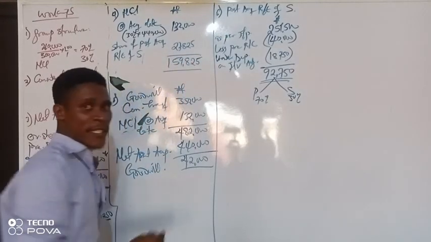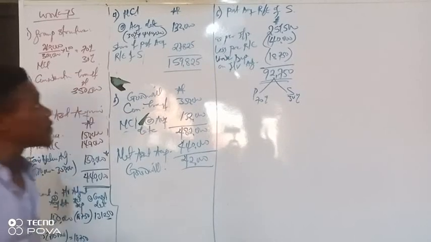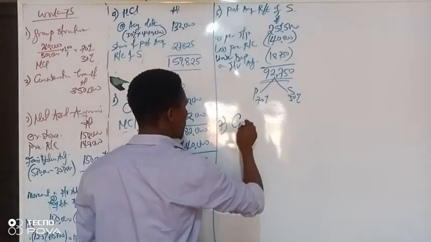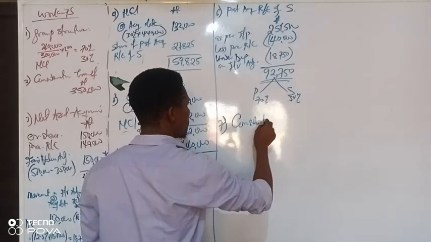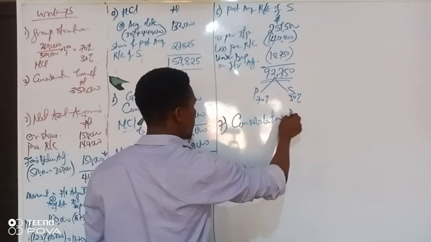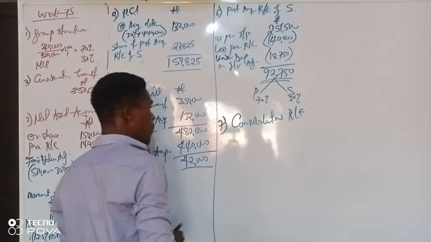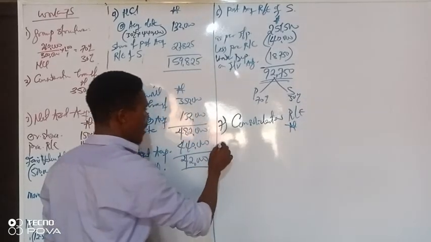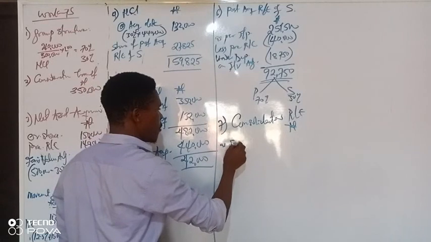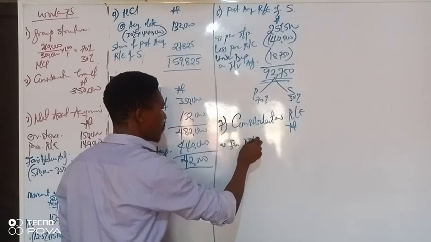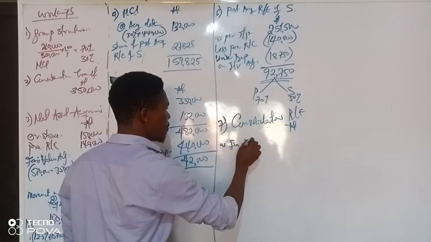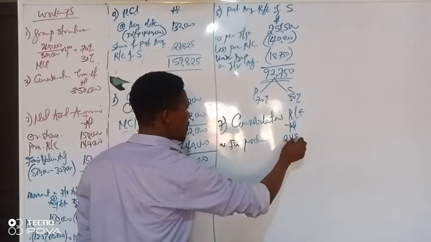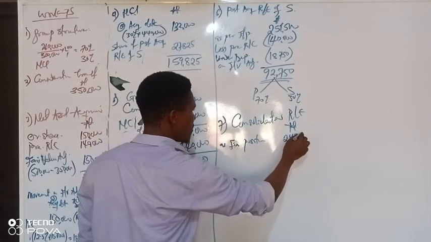159,825. So in view of that, our last working is what number? Number 7. So our working is number 7, the consolidated retained earnings. As per the statement of financial position, the figure for the parent is 48,500.